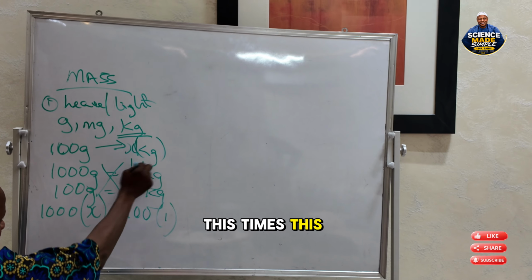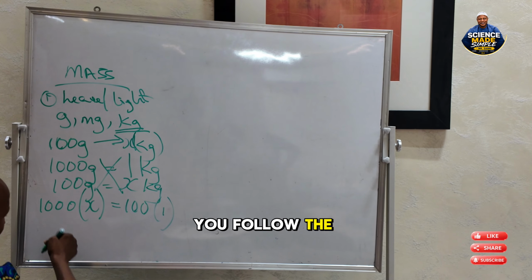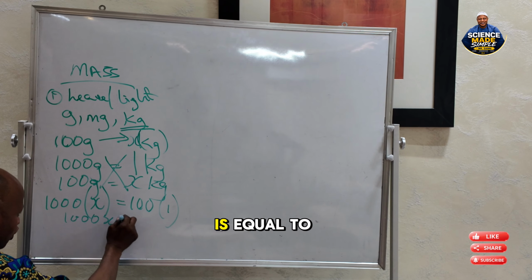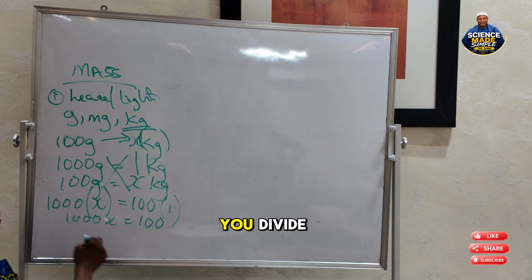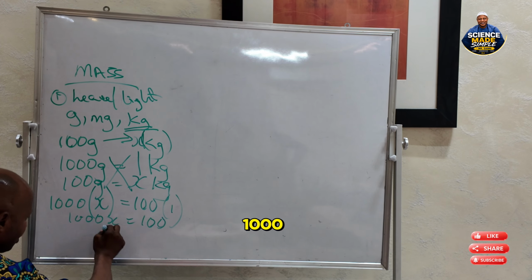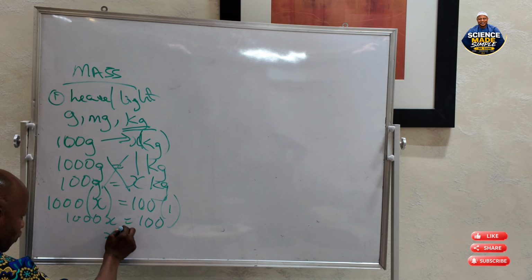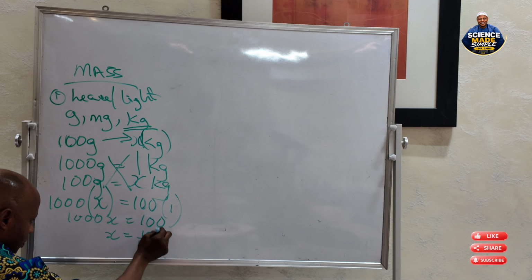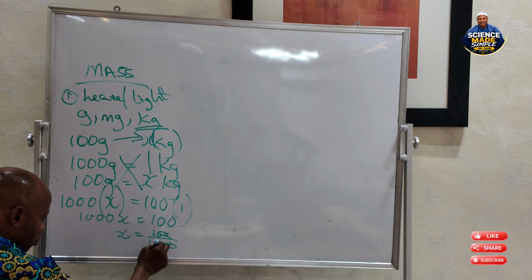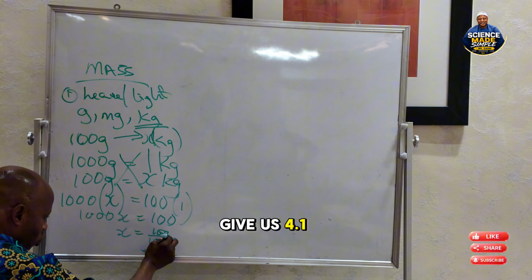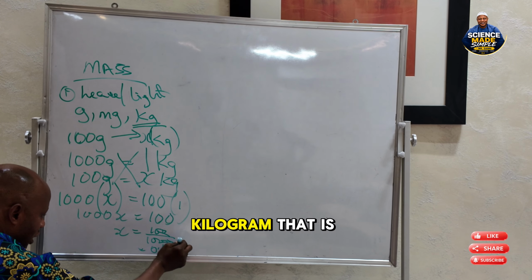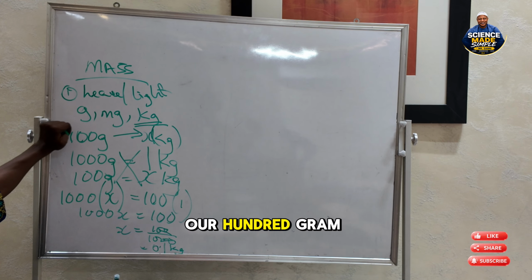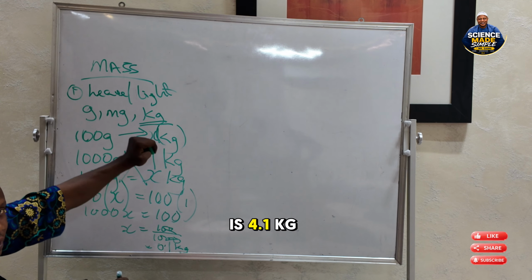You follow the line. This will be 1000x is equal to 100. You divide both sides by 1000, so x will be 100 over 1000. This will give us 0.1 kilogram. That is our answer: 100 gram is 0.1 kilogram.